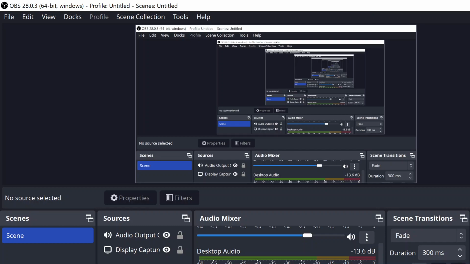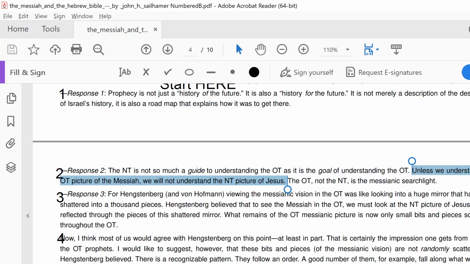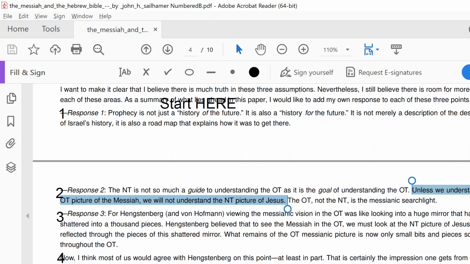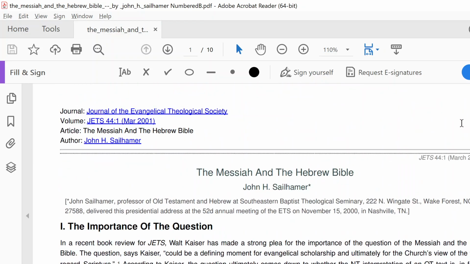This is an instructional video on how to go about reading and writing your reading assignments, whether it's a chapter or an article. So first of all, I'm going to start off just by pointing you to this first article.